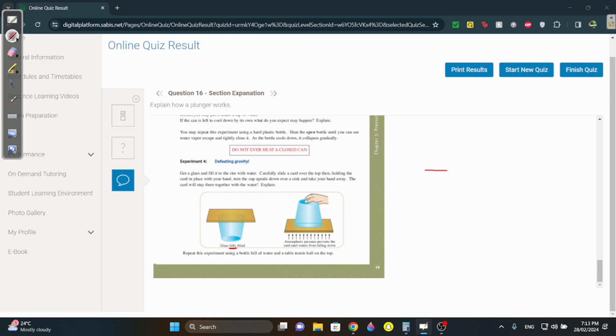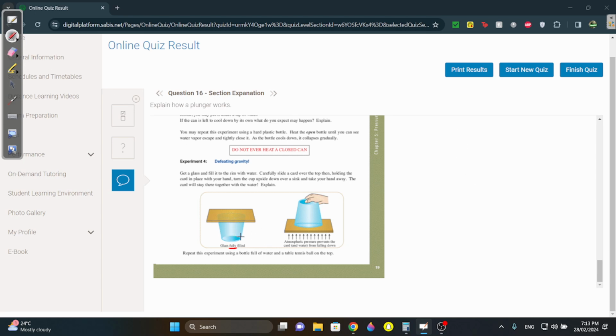Why? Once you fill a glass full of water, that means there's no more space for air. So there's no more atmospheric pressure acting inside the water. It's only liquid pressure that's pushing up. And obviously there's going to be atmospheric pressure pushing down, and atmospheric pressure is way stronger than liquid pressure. You have this water, it's fully filled, right?